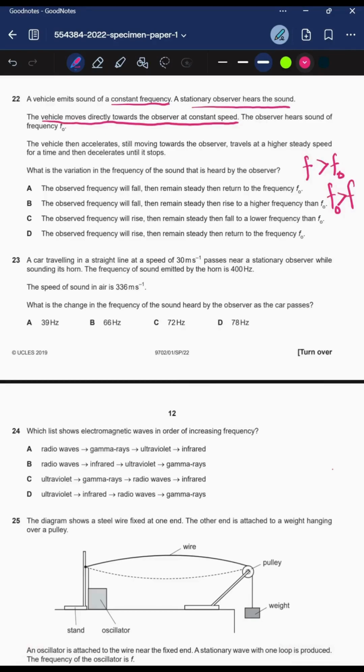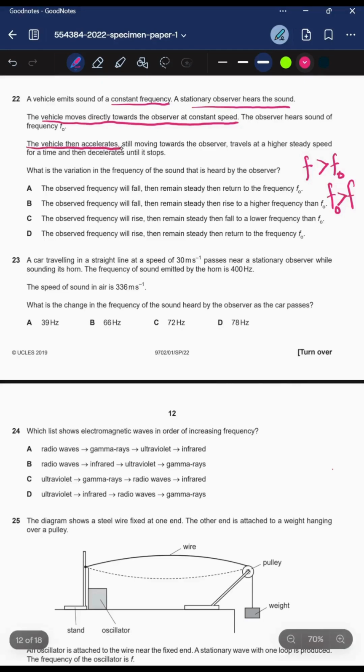It's just like whenever you hear the sound of an ambulance, and if it's going away from you, you will receive a lower frequency than the actual frequency. And if it's coming towards you, then you're surely going to receive a higher frequency. So when it is moving towards the observer, the frequency will be greater than the original. And if it's going away from the observer, then surely the frequency received by the observer will be less than the original frequency.